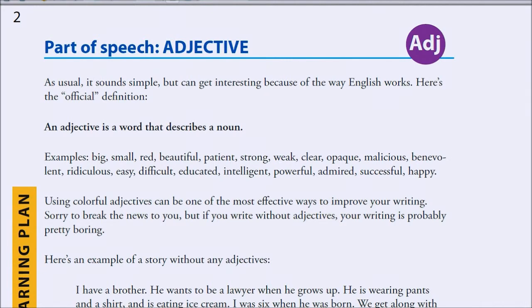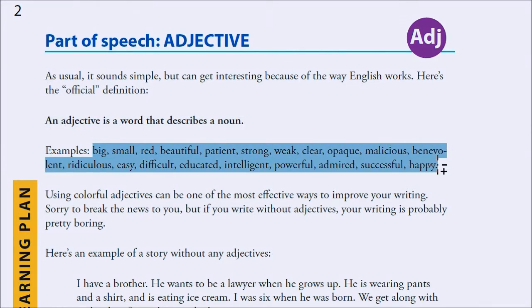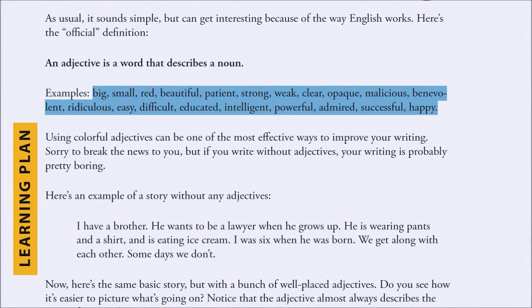Here we have a part of speech and it's called an adjective. An adjective is a word that describes a noun. Here are some examples of adjectives: big, small, red, successful, difficult, ridiculous. These are all adjectives. Adjectives are important in your writing, and they can really make the writing a lot more colorful.